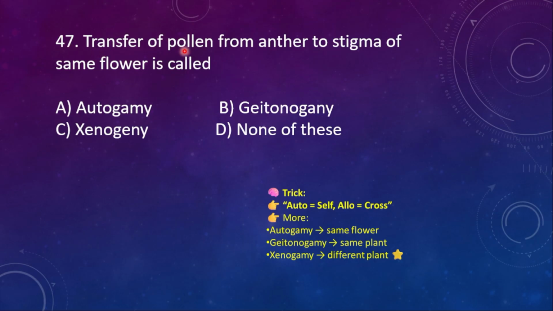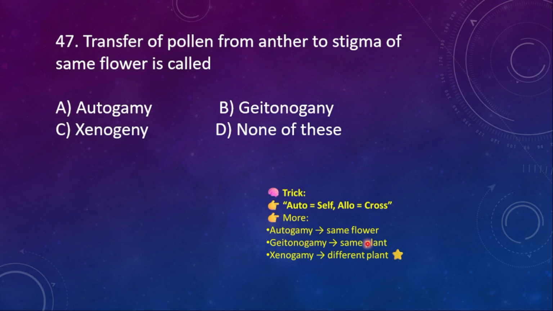47. Transfer of pollen from anther to stigma of the same flower is called A. autogamy, B. geitonogamy, C. xenogamy, D. none of these. Here is the trick which I suggest you keep in mind: auto in the sense self, allo means cross.